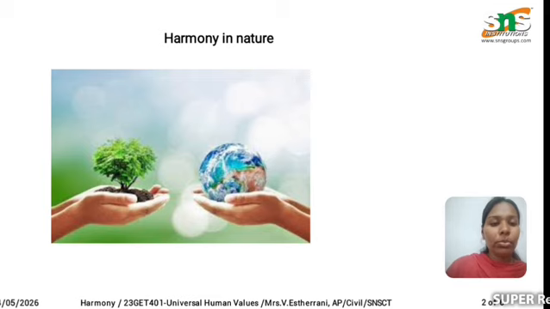Next, when we come to the air, the plants absorb carbon dioxide and release oxygen, but we human beings absorb oxygen and release carbon dioxide. We all need the oxygen that is provided by the plants, so we are dependent on the plants for oxygen. So all these are interconnected. When we destroy the plants, we won't get the essential amount of oxygen for our life. So we are interconnected with our environment.